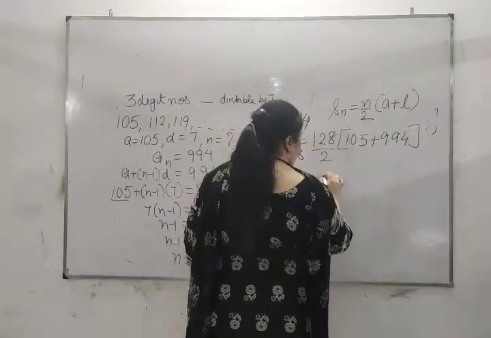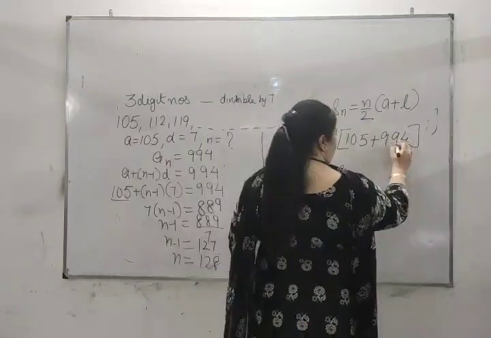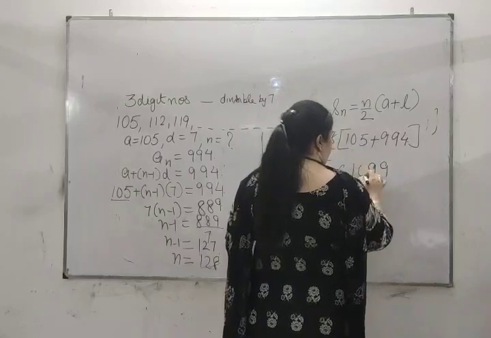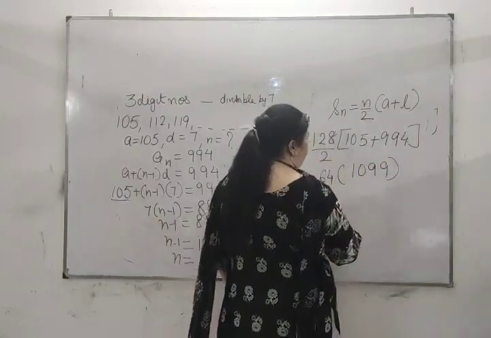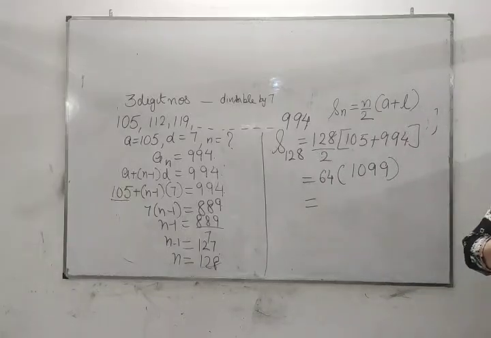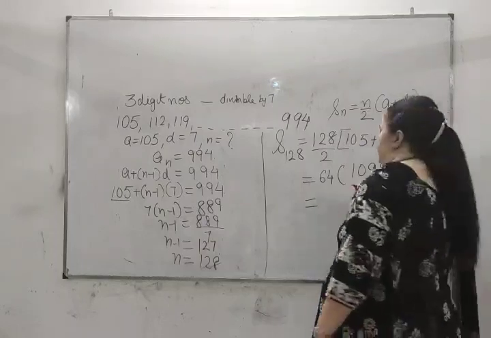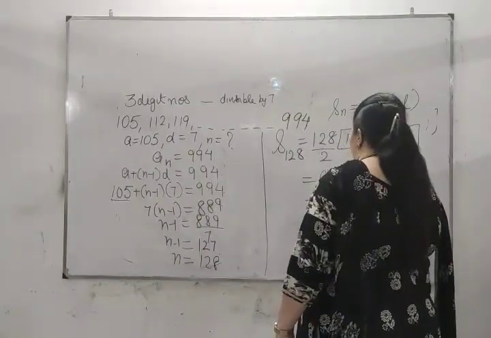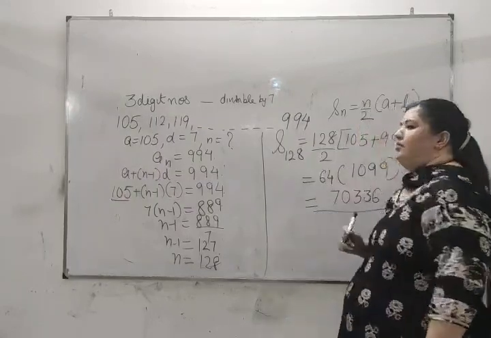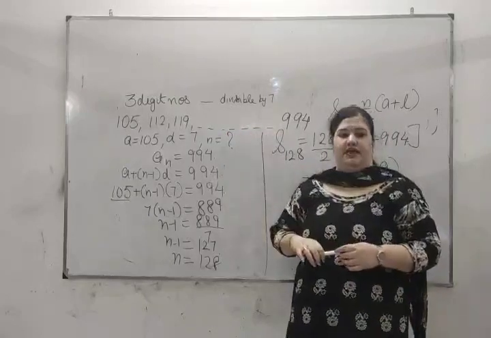It is equal to 64 into 1099. And when you multiply it, you will get 70336. It is the sum of all 3-digit numbers which are divisible by 7.